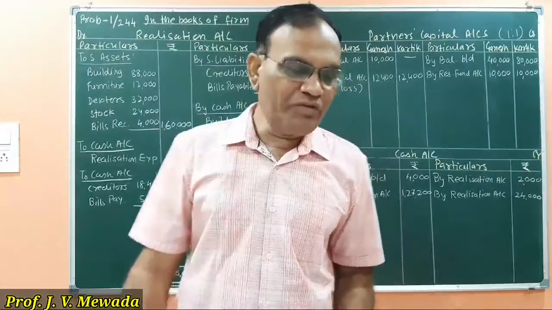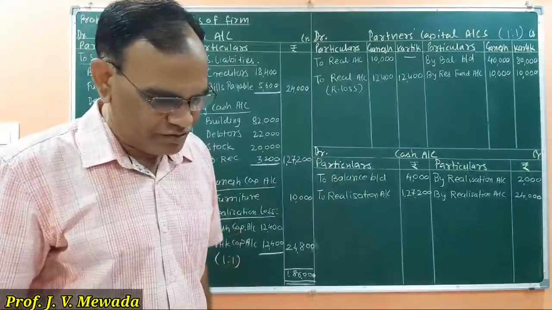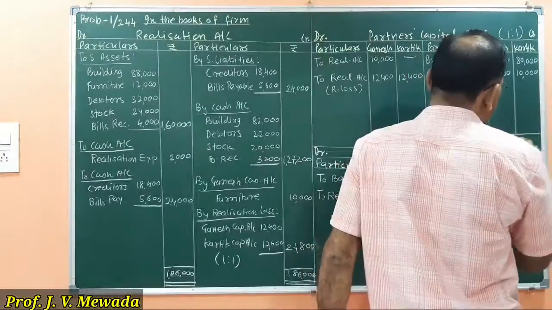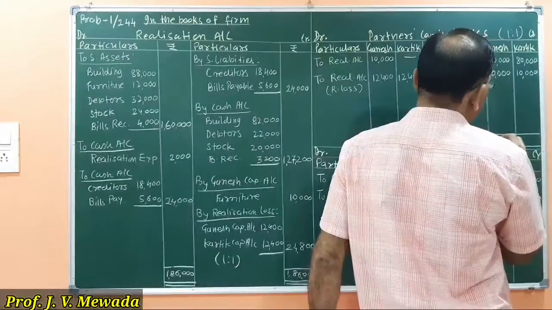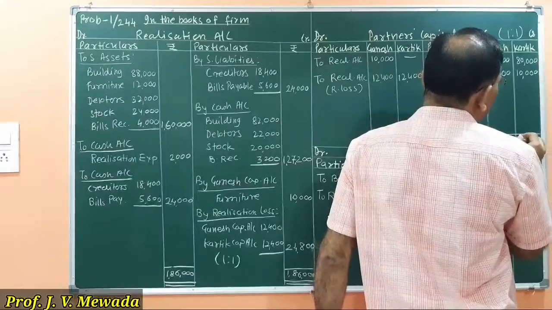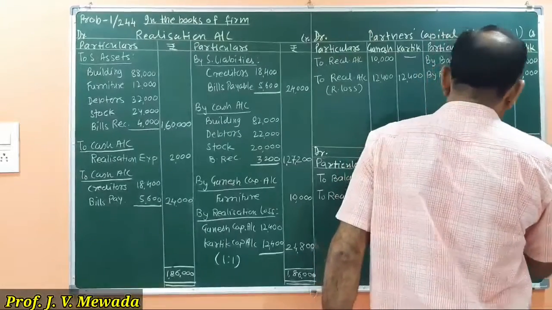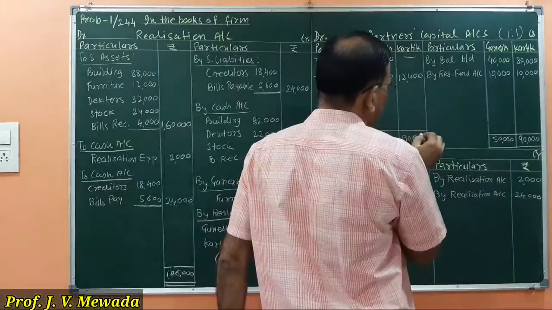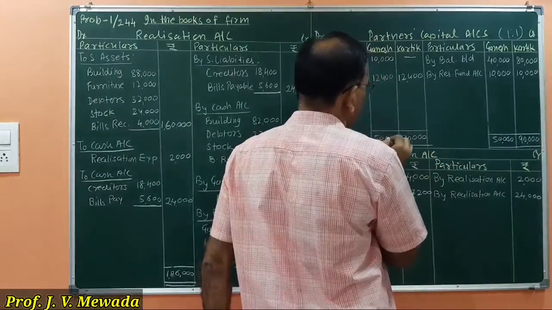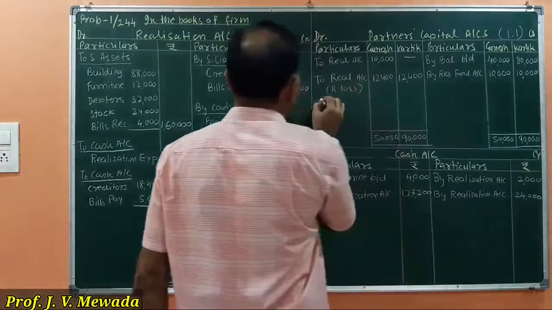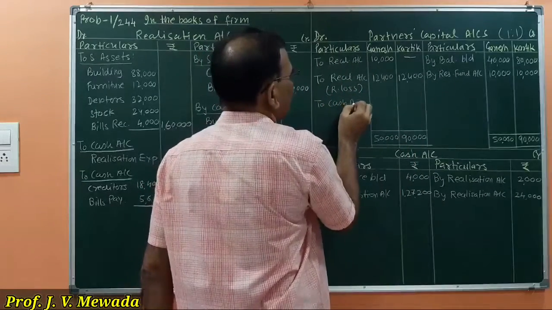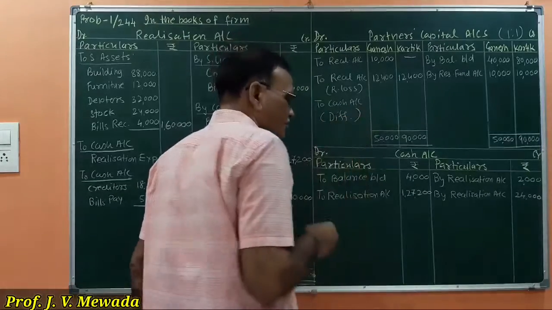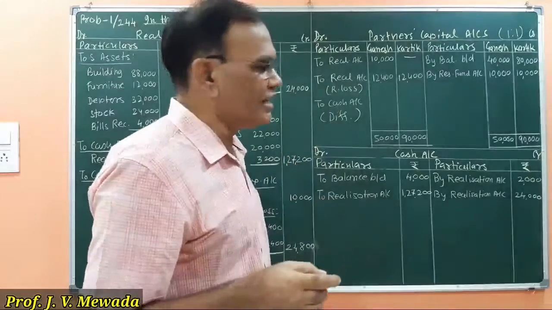Now which account do we have to close? Partners' capital account. So in partners' capital account, we will total on the credit side. The total is here 50,000. The total here is 90,000. Now here the difference is to cash account, not to balance, because we are closing the books. We cannot show to balance carried down.